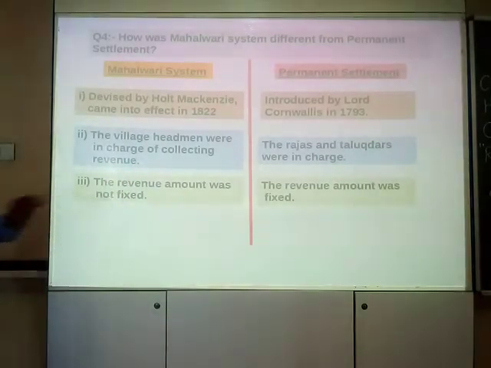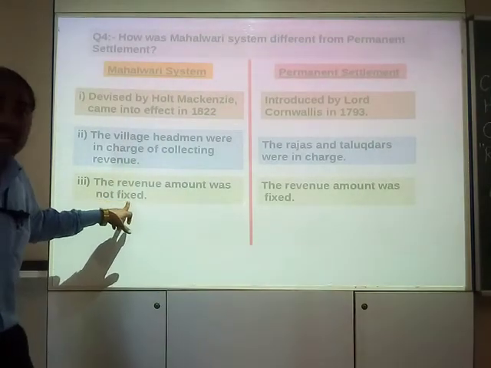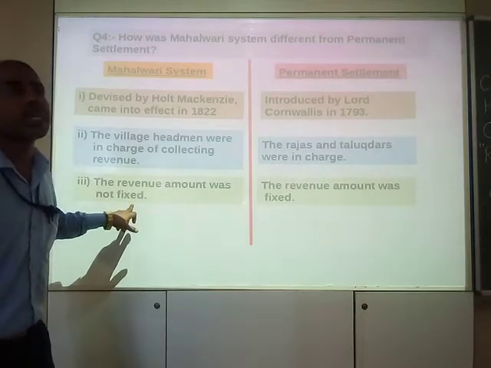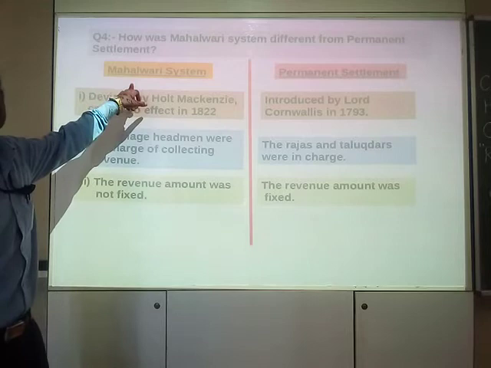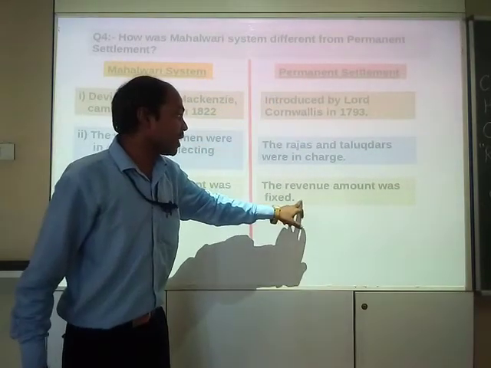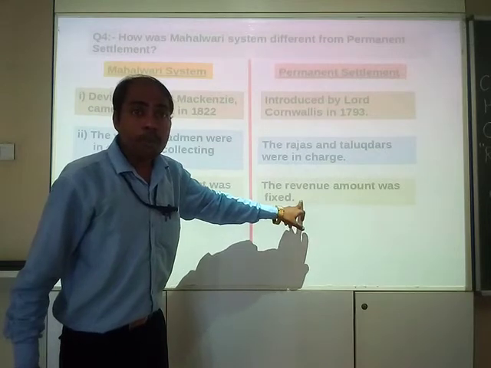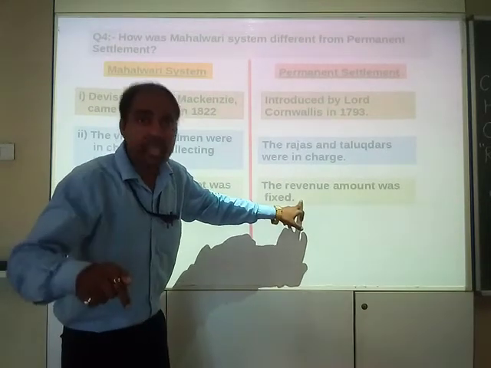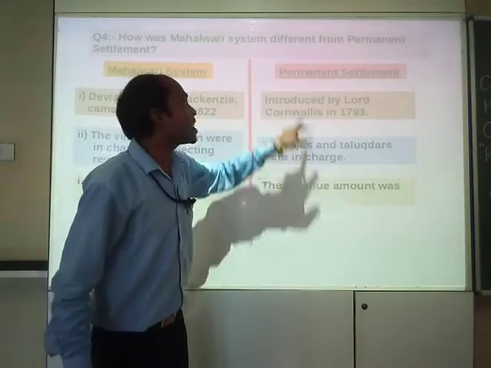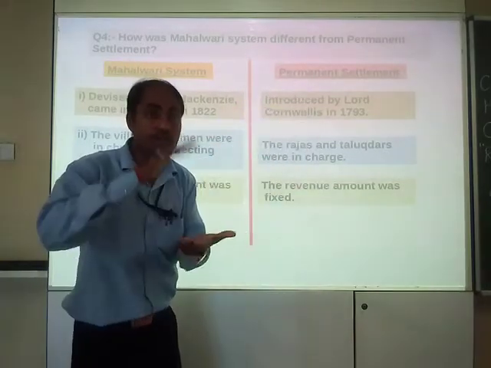Now the third point of difference: the revenue amount was not fixed in Mahalwari system, mind you, and in permanent settlement the revenue amount is fixed. That's why the name came to be known as permanent. That means which is permanent.